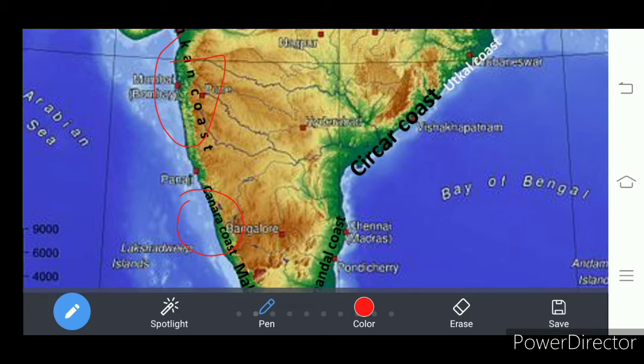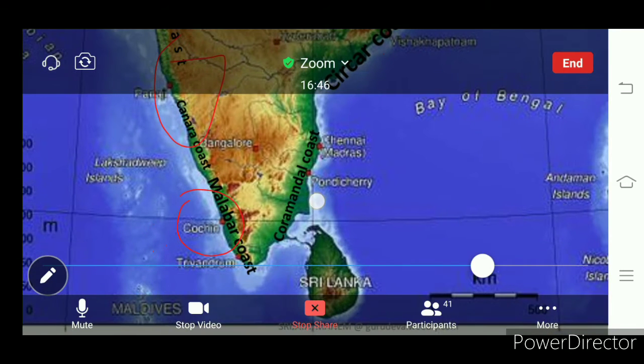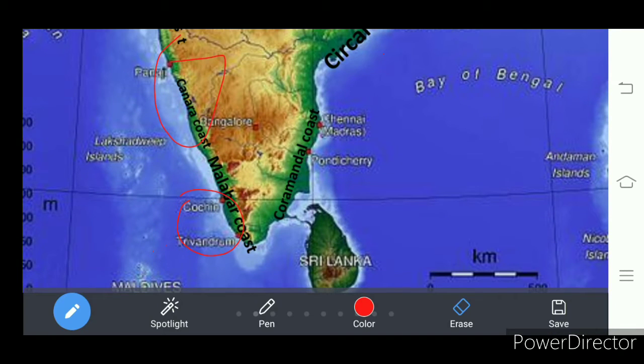And moving towards south, that is Malabar coast. Let me show you this one, Malabar coast. In Kerala, these are called Malabar coast. This is in Kerala, and this is in Karnataka. Understand? Konkan coast in Maharashtra, right?